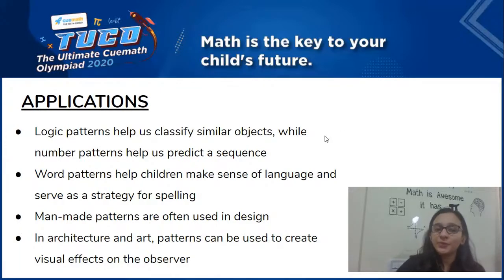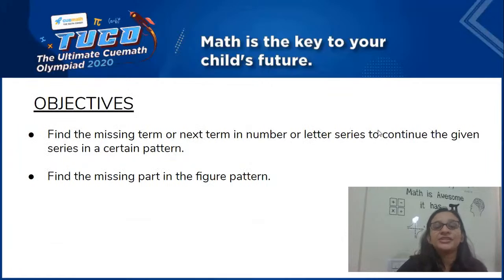So now that we have learned what the applications are, we'll go on to the objectives, which will set what sort of questions we would be solving in today's masterclass. So the first one is, find the missing term or the next term in a number or letter series to continue the given series in a certain pattern. As I've already discussed, you'll have a series in front of you in which some of the terms would be missing, or the next term is to be found out.